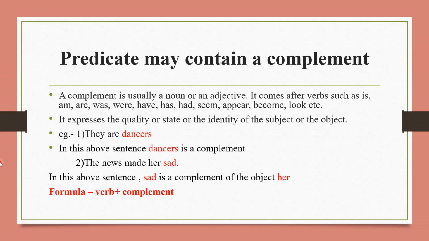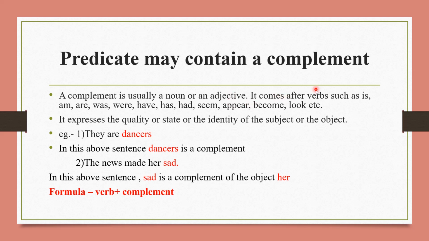Now next, predicate may contain a complement. This is another type or we can say another form of predicate. So what is given here? A complement is usually a noun or an adjective. Means in a complement there can be a combination of verb plus noun or adjective.